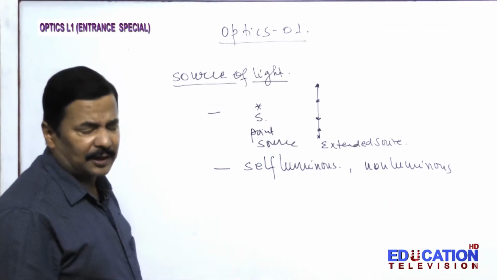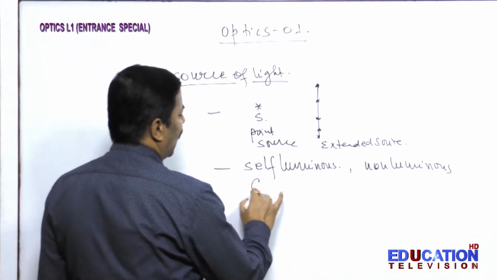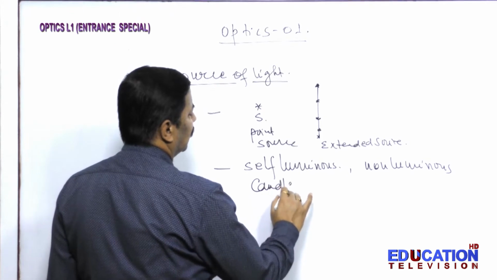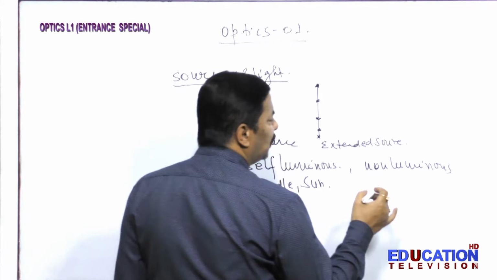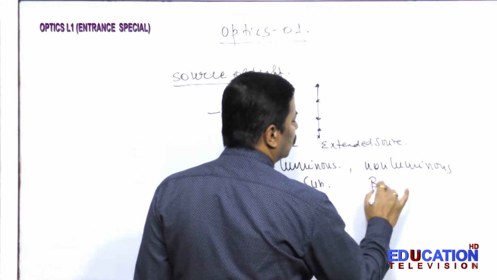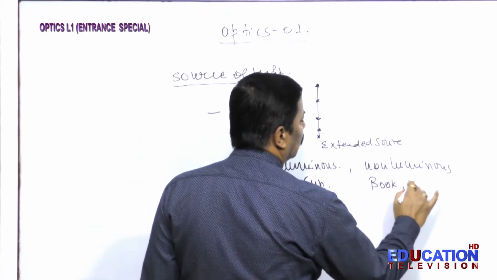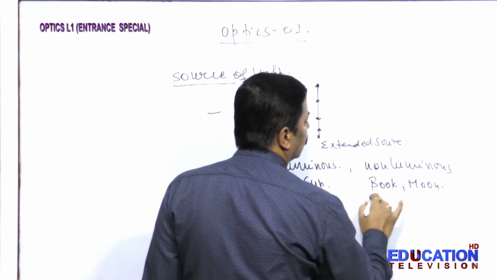Self-luminous, as you have studied in your junior classes, like a candle, the sun, and non-luminous like your book, the moon, etc.